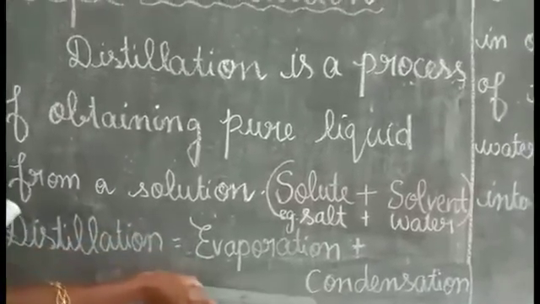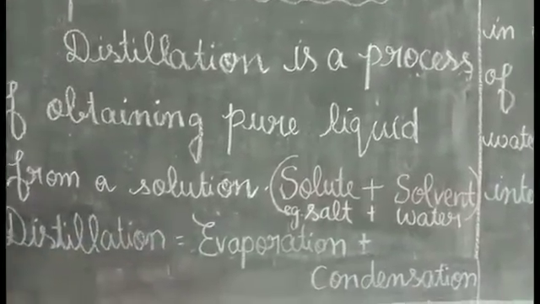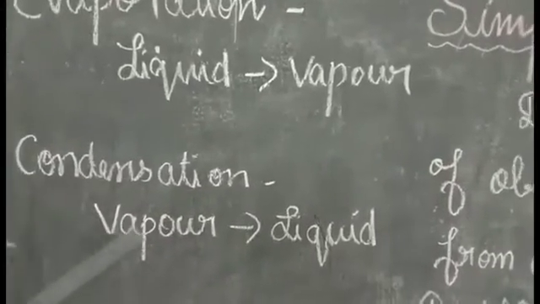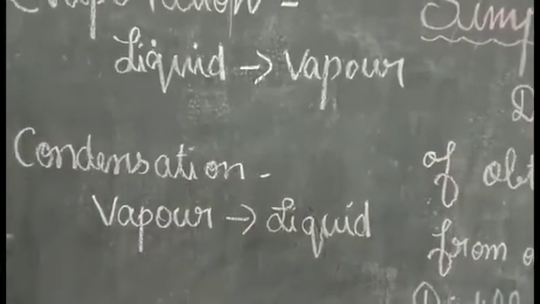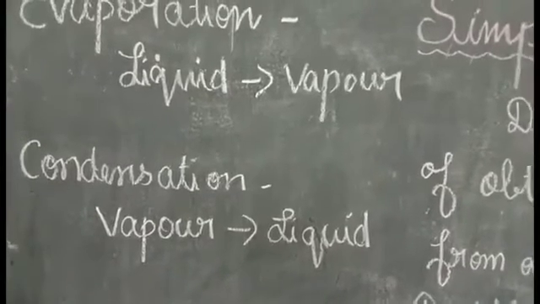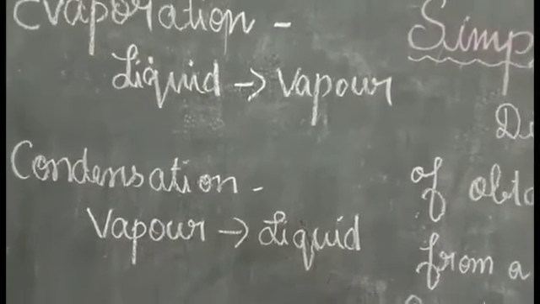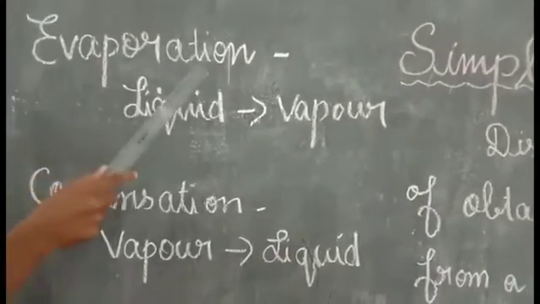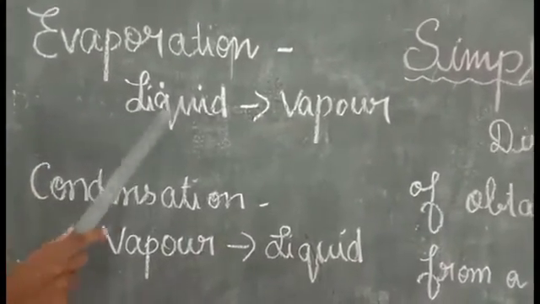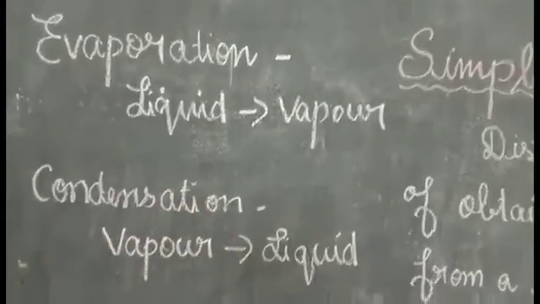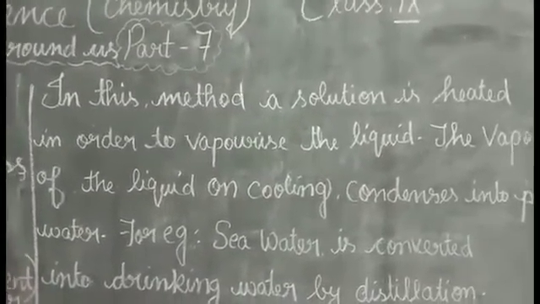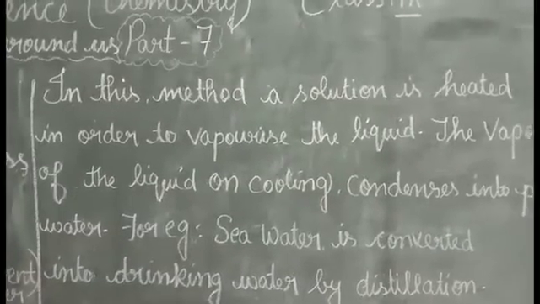And what is meant by condensation? Vapor turning into liquid water, which collects as droplets on a cold surface, is called condensation. Evaporation means the process of turning liquid into vapor. So distillation means a combination of evaporation and condensation.